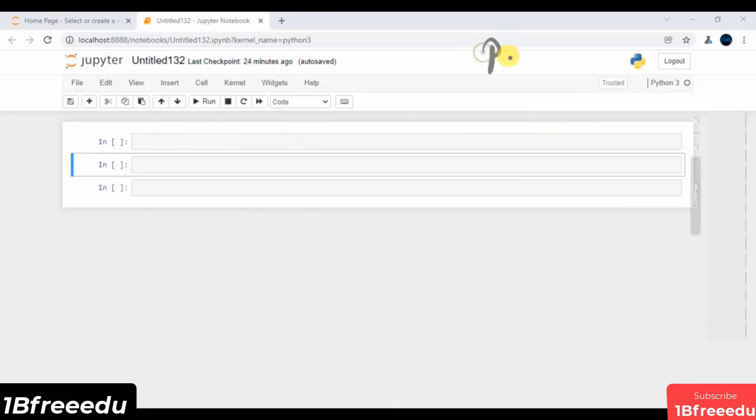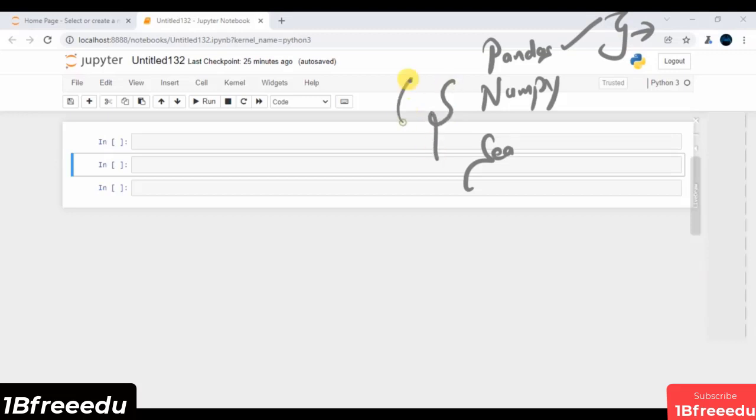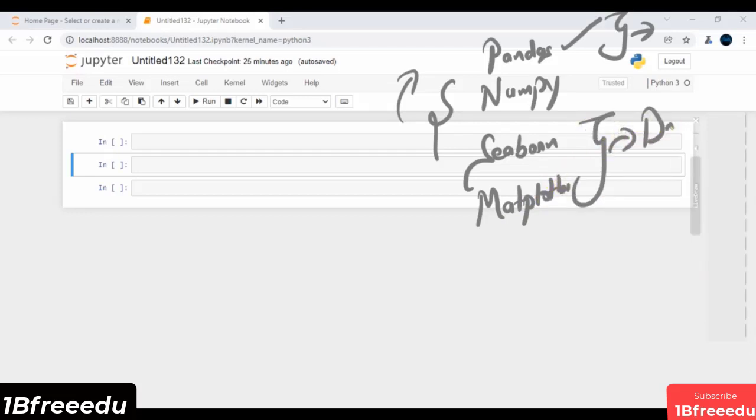First and foremost, we will import pandas, then NumPy, then Seaborn. Pandas is extensively used in data manipulation and data pre-processing. NumPy is extensively used when you have to perform numerical tasks on top of your data. Seaborn and Matplotlib are the two modules especially for data visualization. In the very first cell, we will import all these four modules, and later on, considering our needs and problem statements, we will touch upon some more modules as well.